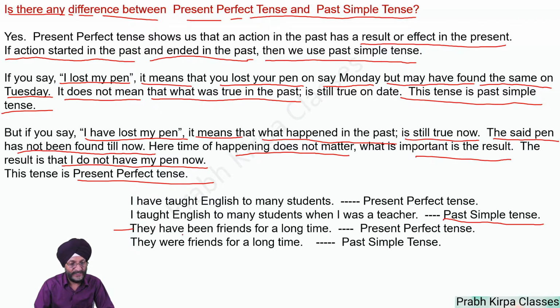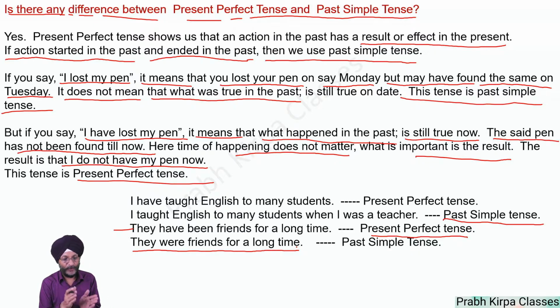Next example is, "They have been friends for a long time." Here we use present perfect tense. But when the persons may not be friends at the present context, we use past simple tense. The friends may no longer have contact with one another. They were friends long ago. That is, they were friends in the past. Here we will use past simple tense.